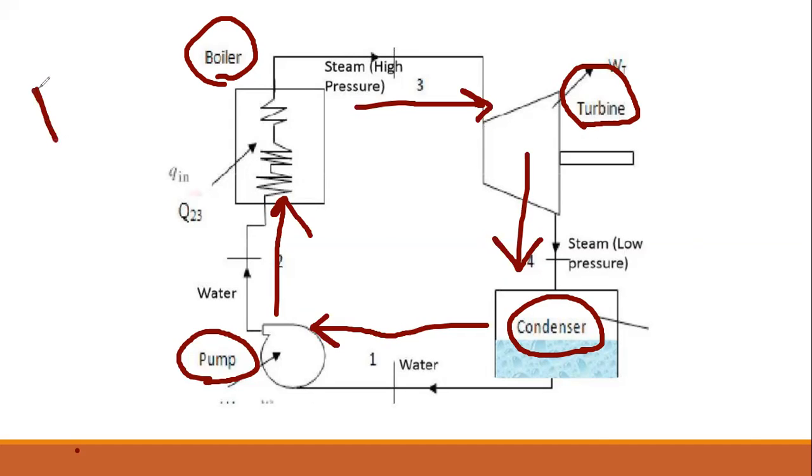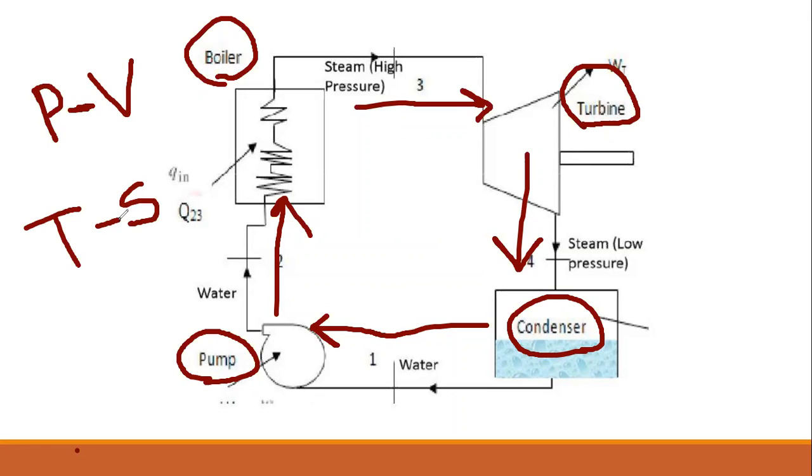That is, one is pressure, P. Second is volume, V. The third one is temperature, T, and the fourth one is entropy, or heat. So these are the four important parameters available in mechanical energy.